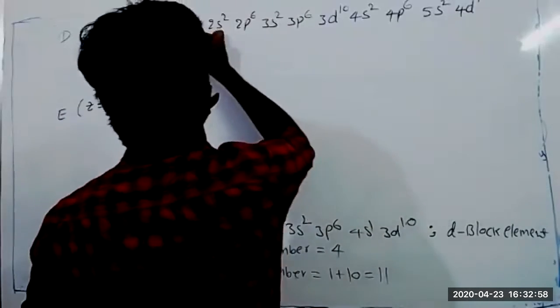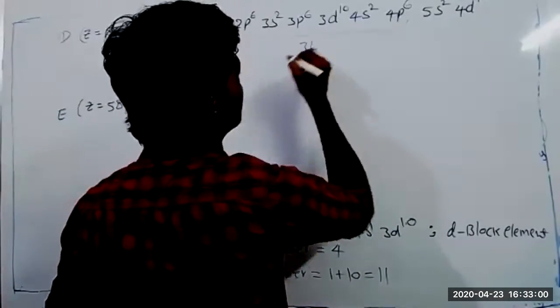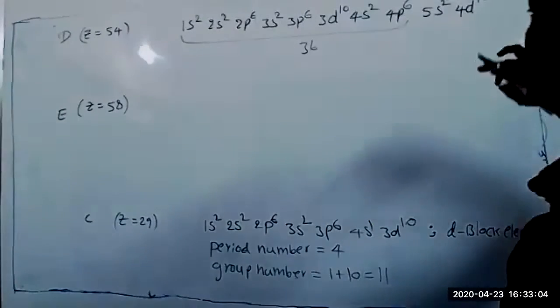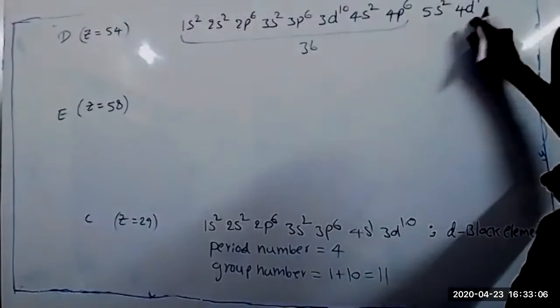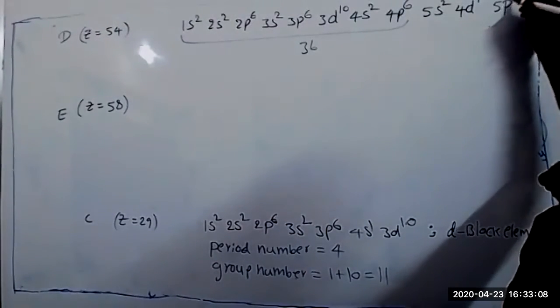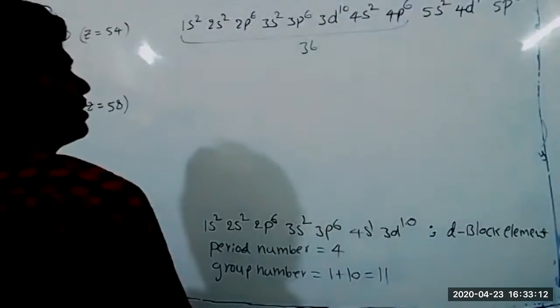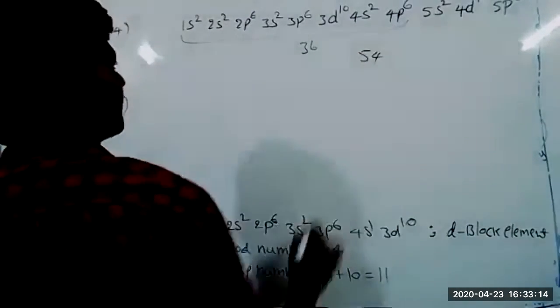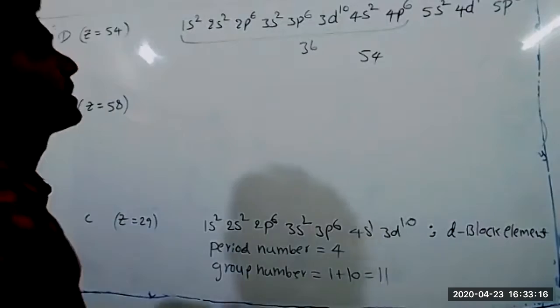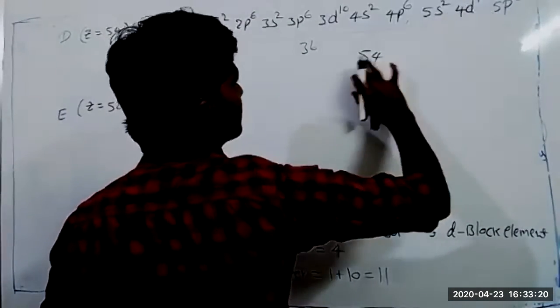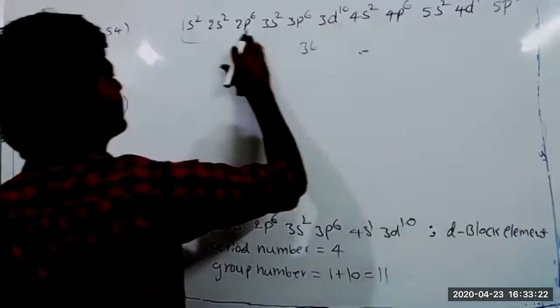How many electrons are here? Till here 36, plus 10 is 46, plus 2 is 48, and still 6 are left. So 5p6. Count: 36 plus 10 is 46, 48, and 54. This is the electronic configuration.